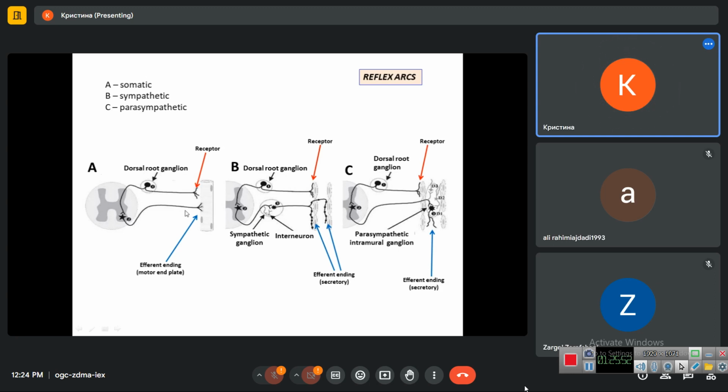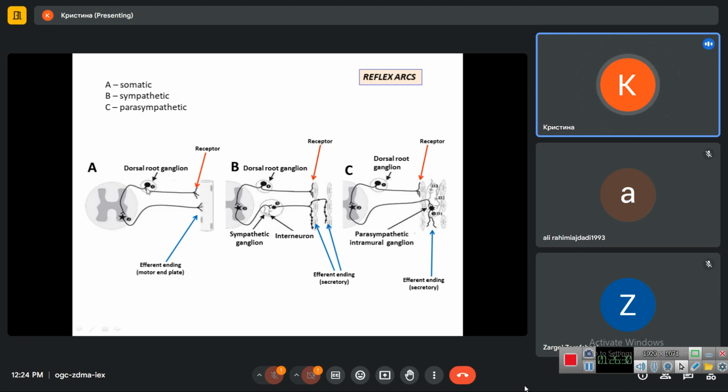but in both sympathetic and parasympathetic, the third neuron is located outside of the spinal cord at the periphery in the peripheral autonomic ganglion. Ganglion is the group of neurons outside of the CNS. So in the sympathetic one we have a sympathetic ganglion, and in parasympathetic we have a parasympathetic intramural ganglion, which is located inside the wall of some organ.